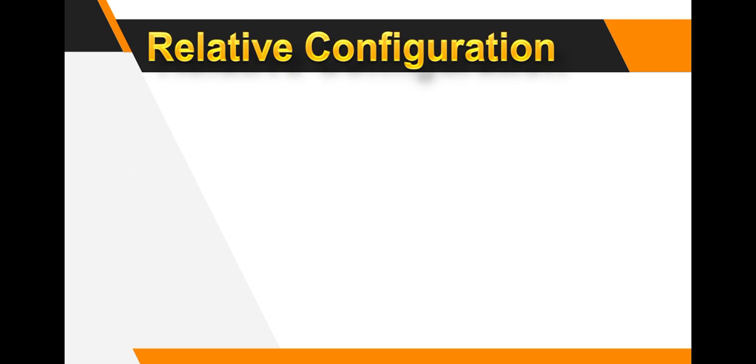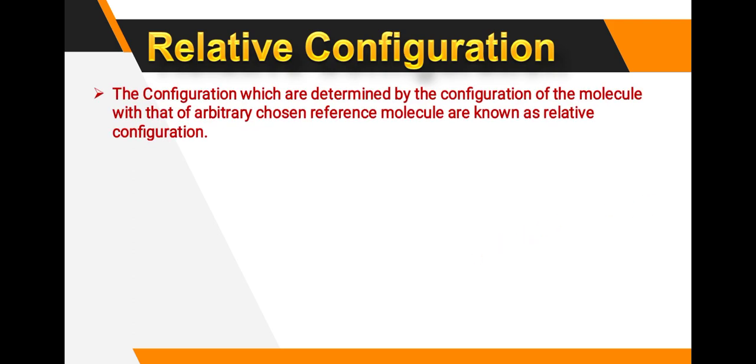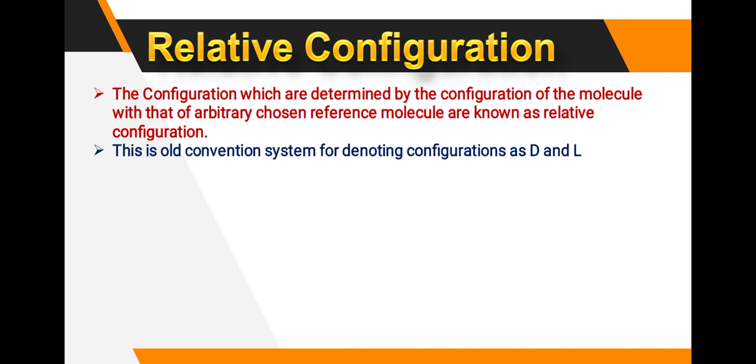Then we see the relative configuration. Relative configuration means the configuration which is determined by comparing the configuration of the molecule with that of an arbitrarily chosen reference molecule. This is the old convention system for denoting the configuration, D and L. D means dextro, and L means levo.